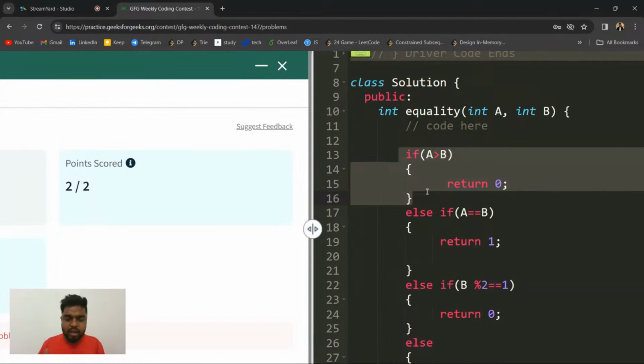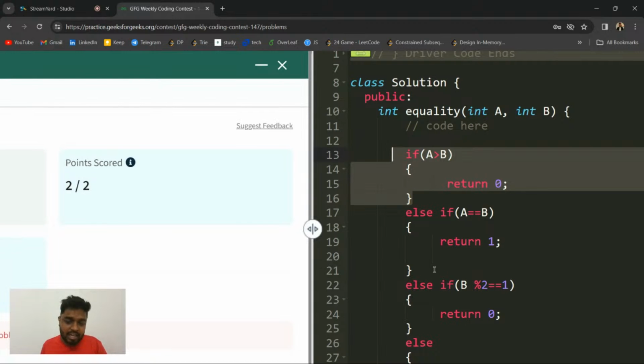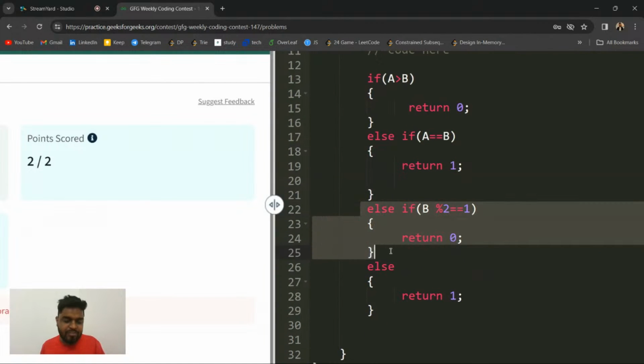See, you are always allowed to add 1 to a or add 2. So if the a value is greater than b, then you cannot make a equal to b, because you cannot decrease anything in a. If a and b are the same, then yes, it is possible, because both are already the same. Otherwise, if the a value is odd, you add 1 to it and it becomes even. If the a value is even, you add 2 to it, and then again it becomes even.